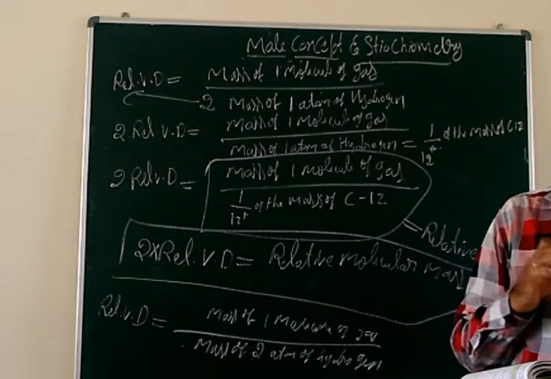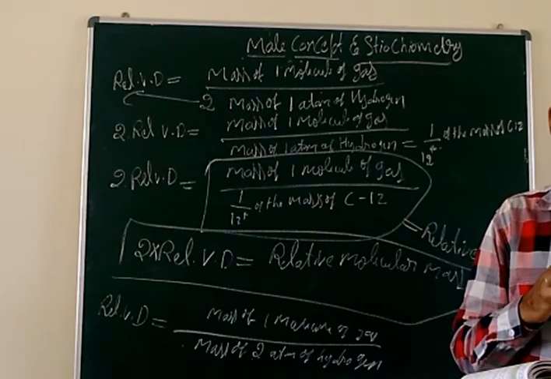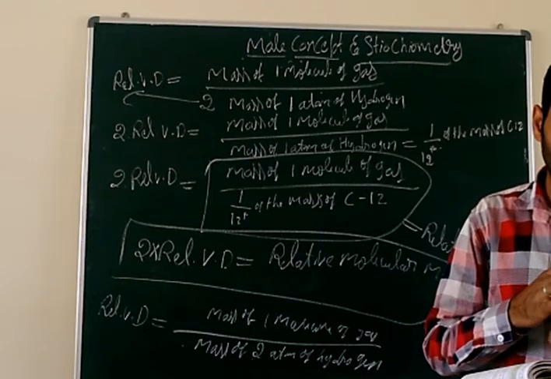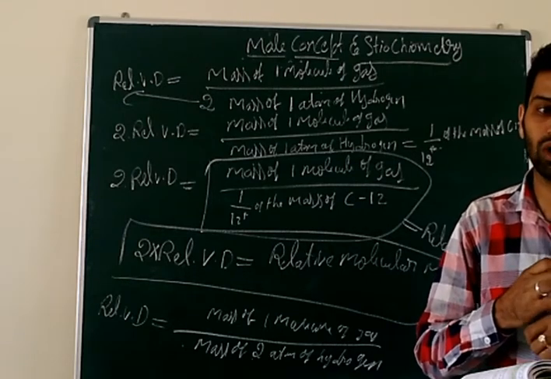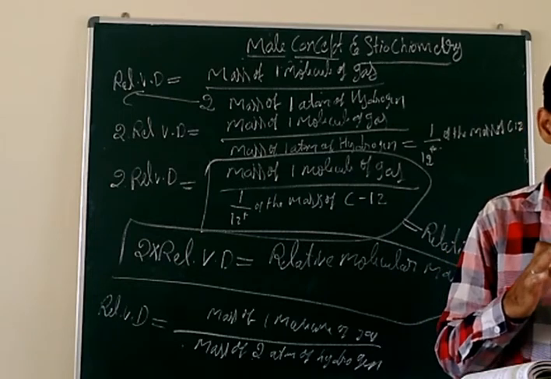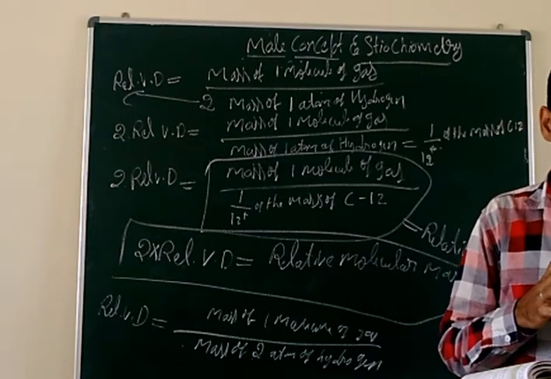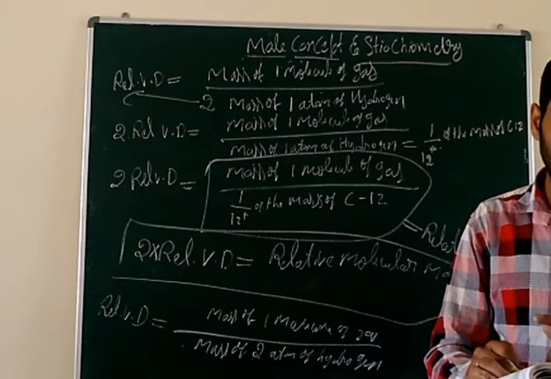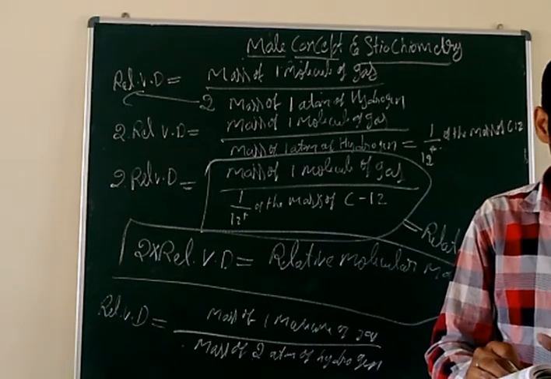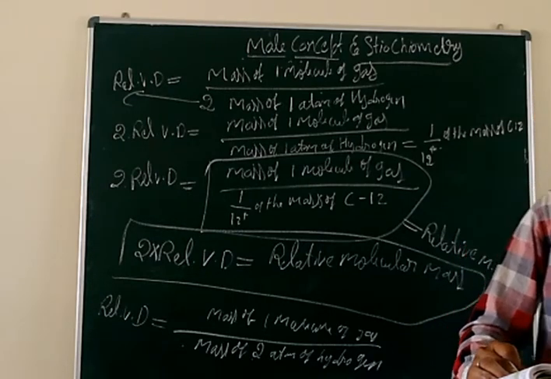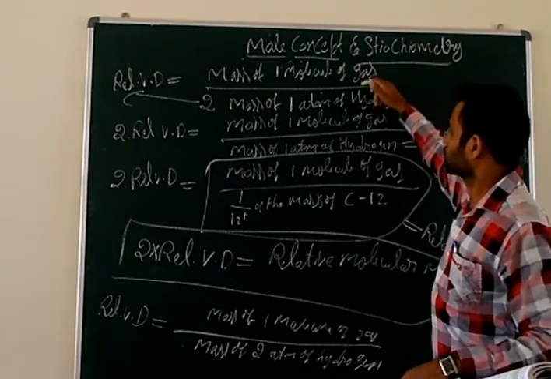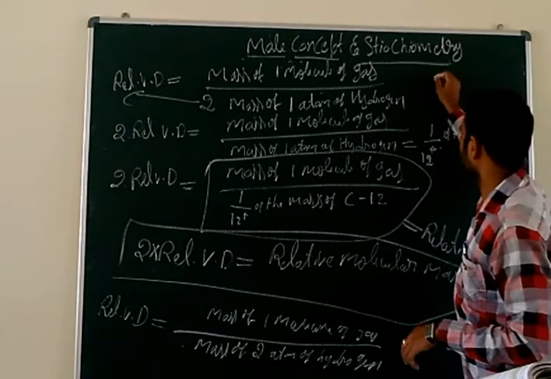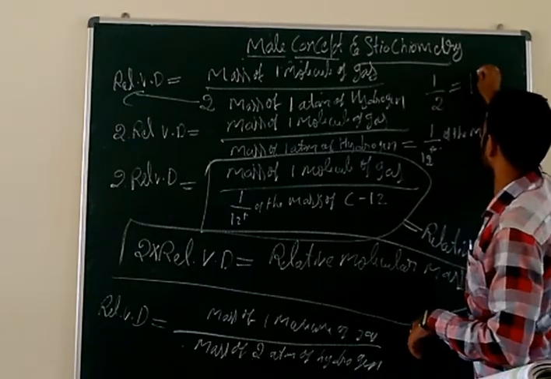So what is the relative vapor density? The ratio between the masses of equal volumes of gas and hydrogen under similar conditions of temperature and pressure. That is the definition of the relative vapor density. Why am I telling ratio? The divided-by symbol is what is called ratio. 1 divided by 2 can be written as 1:2.